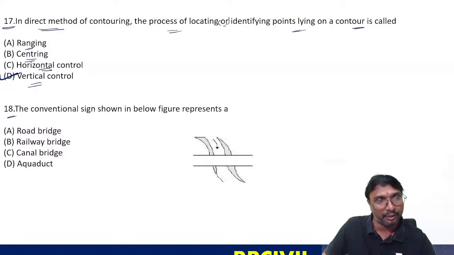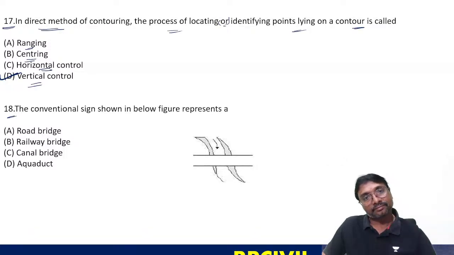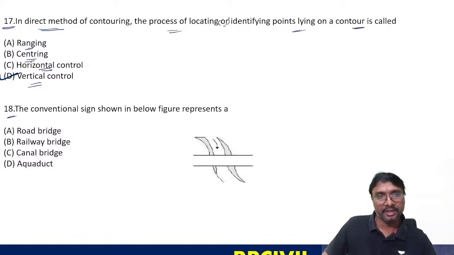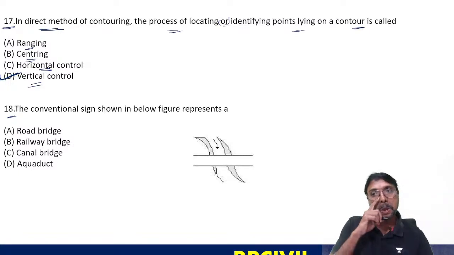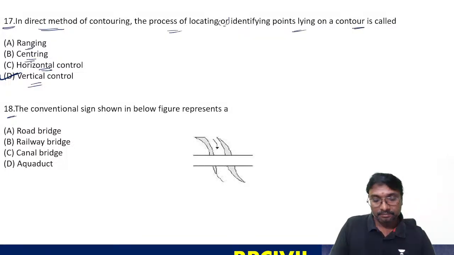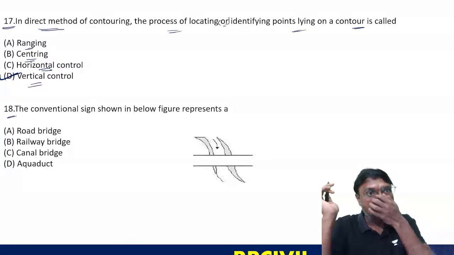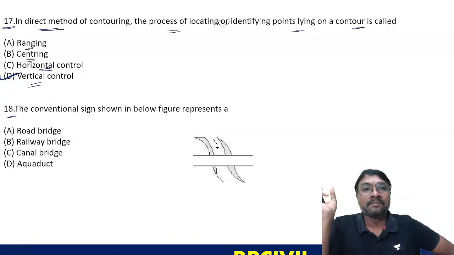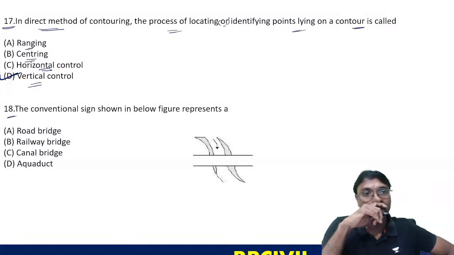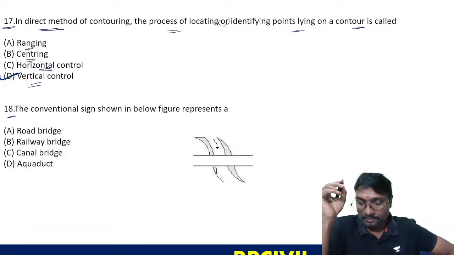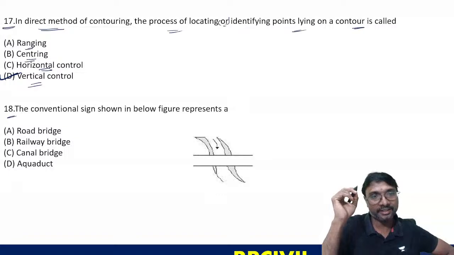18th question, select the answer. What is it? The conventional symbols or signs shown in the figure below represent a what, if you just observe? Option C, what is that?